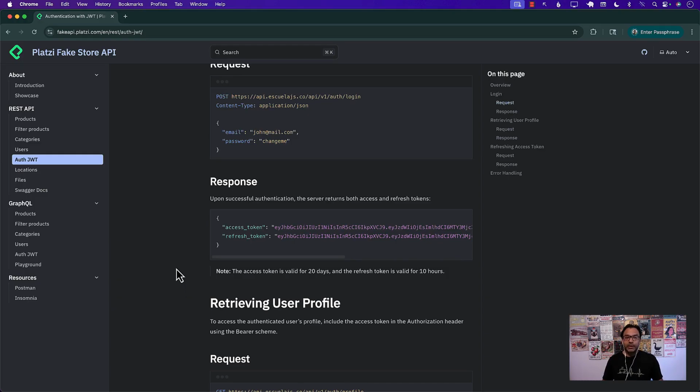But what exactly is access token? And what exactly is refresh token? And what will be the purpose of these two things? Now, in order to understand this, let me actually take you and draw it out.